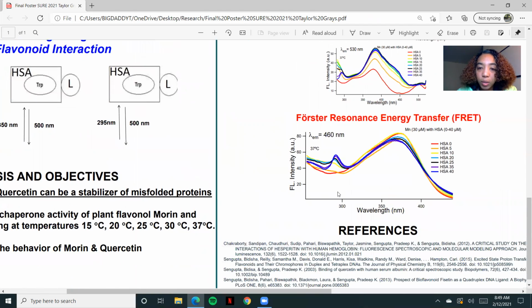This peak will only happen if the flavone, the morin, is binding to the HSA so near to the point where that single tryptophan, the only one present in the human serum albumin, is near that binding. So the tryptophan presented in the HSA is going to be near where the binding of the morin to the HSA occurs. And this shows us the proof.